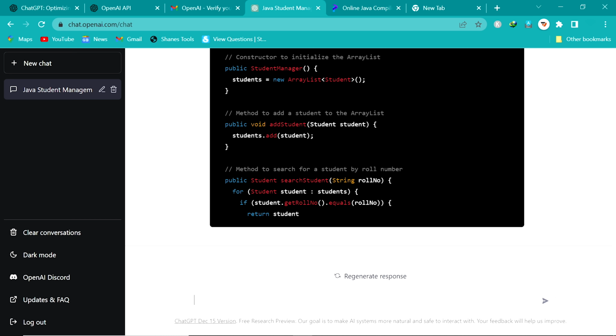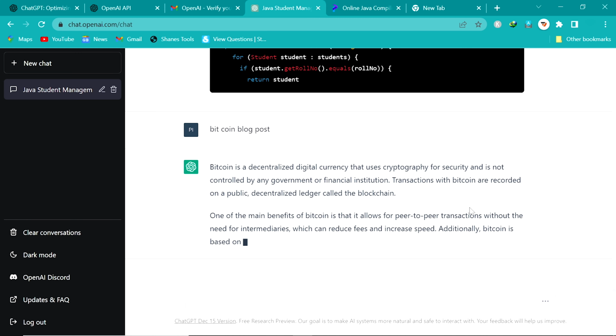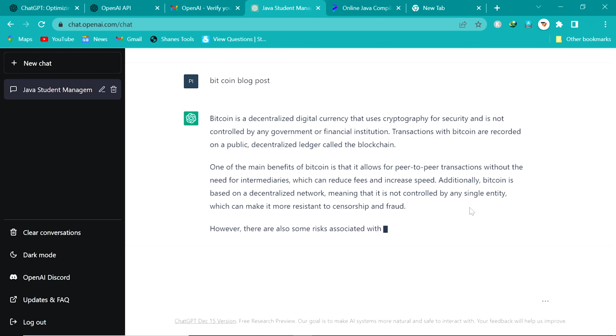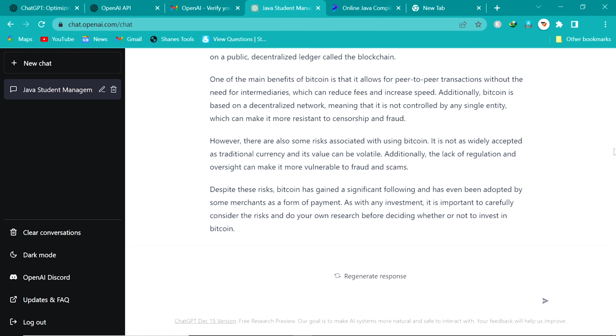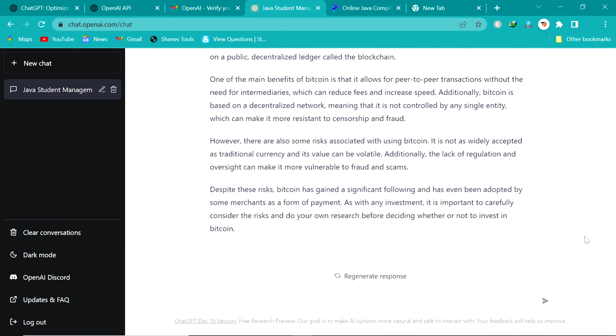Suppose we need the blog post on Bitcoin. Then we write here Bitcoin blog post and send the response. Click here. Now you can see here it is writing the blog post on Bitcoin for us. Now you can see here the small blog post is also written here. Now you can write any question here, then it will give the answer.